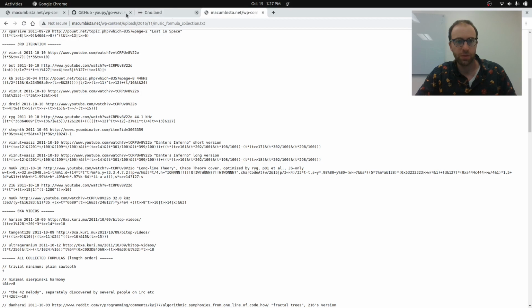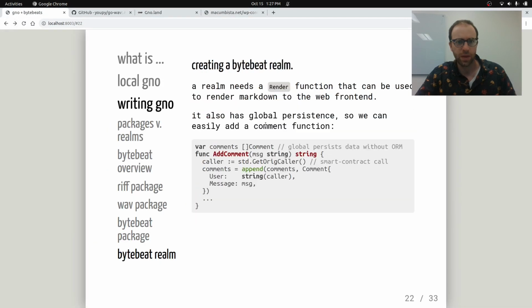And we'll go back to our presentation here. Okay, so now that we have a package for riff, a package for wave, and a ByteBeat package, let's create a ByteBeat realm. The realm is actually what the smart contract is, and it will have a web interface also. We'll use the web interface to show a way to play the audio. So we'll have a little play button to play the audio. And I'll also add in this comment system. We'll get to that in a little bit.